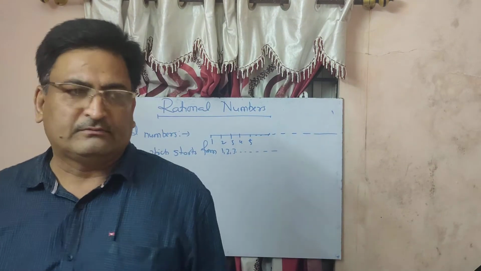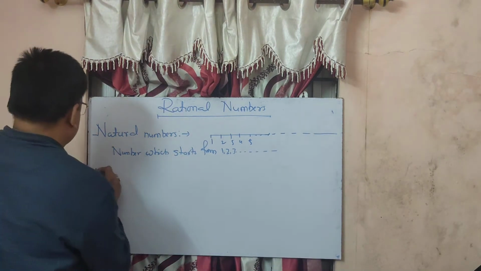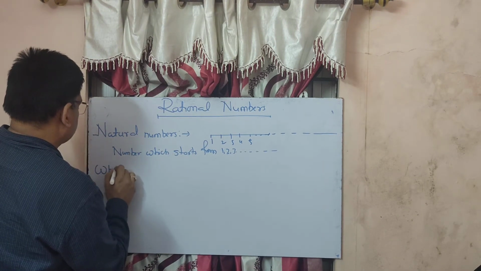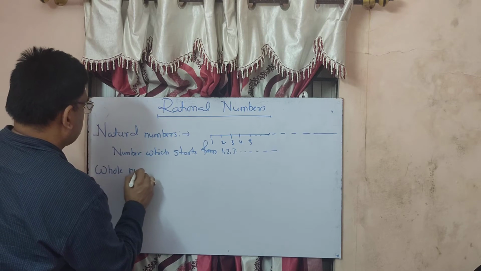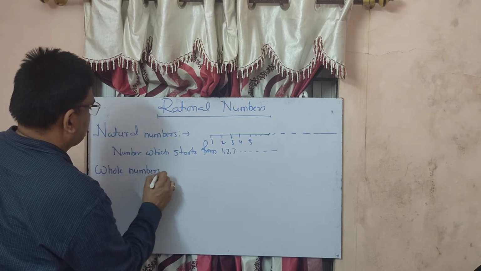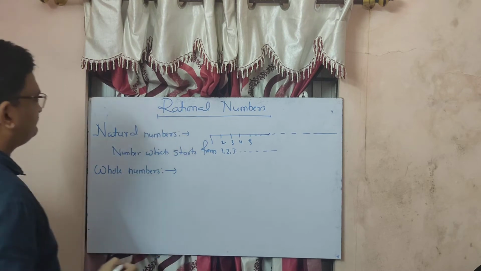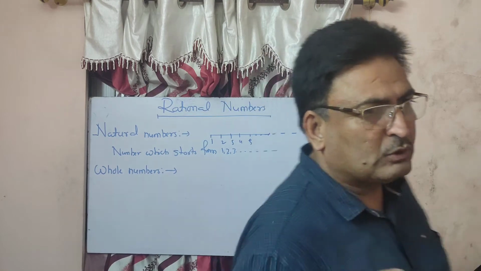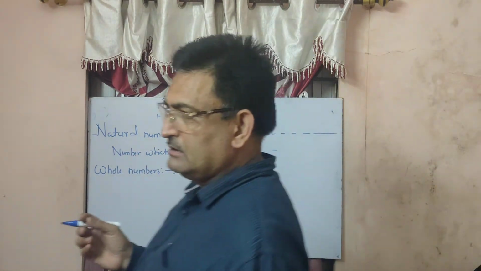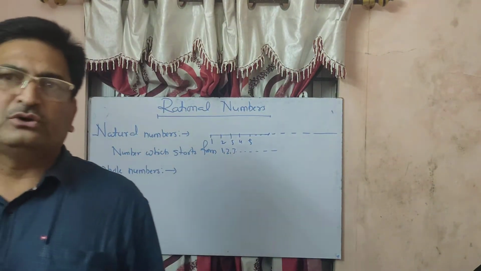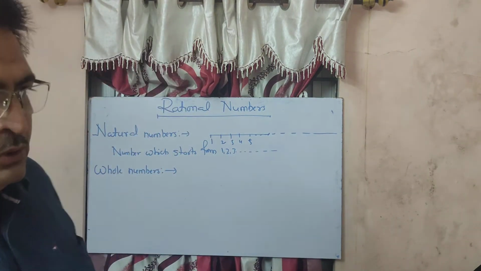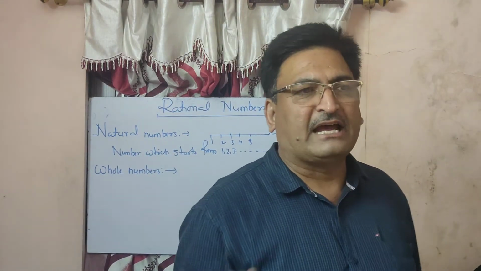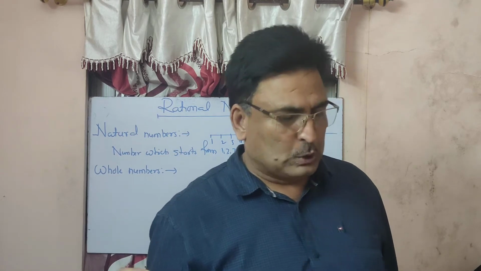Okay, the next one is whole numbers. The simple difference between a natural number and a whole number is that whole numbers include natural numbers, but contain one more number, that is 0.